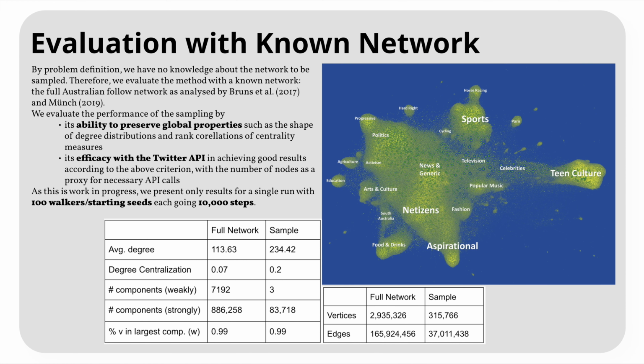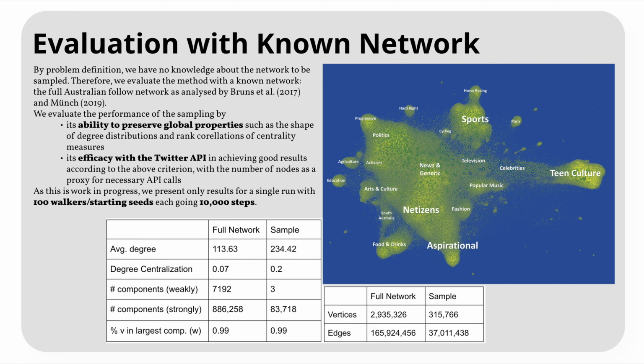We test our method on a known network of the same kind as our networks of interest, the full Australian Twitter follower network. It consists of almost 3 million nodes and 166 million edges. After a test run with 100 walkers walking 10,000 steps, we got a sample with about 10% of its nodes and roughly 20% of its edges.